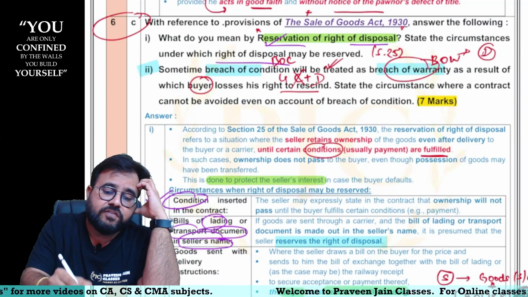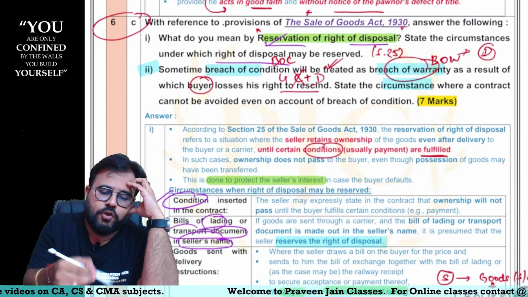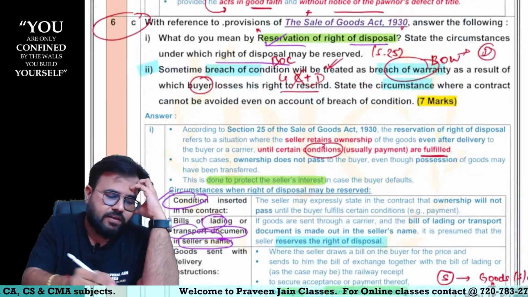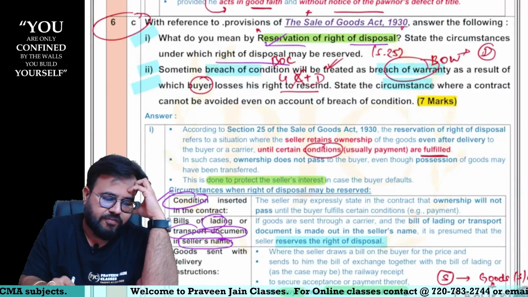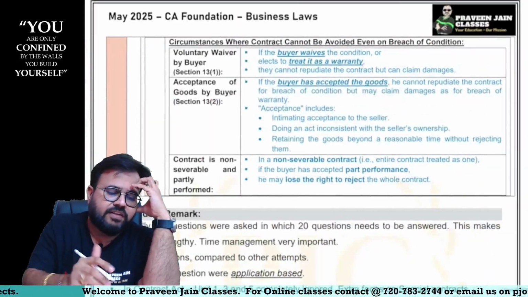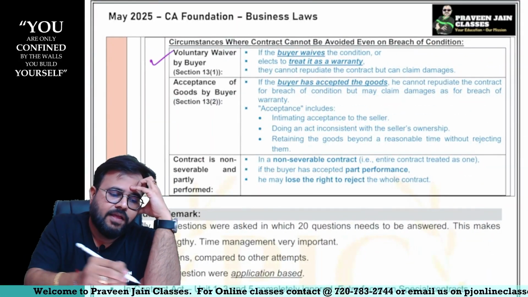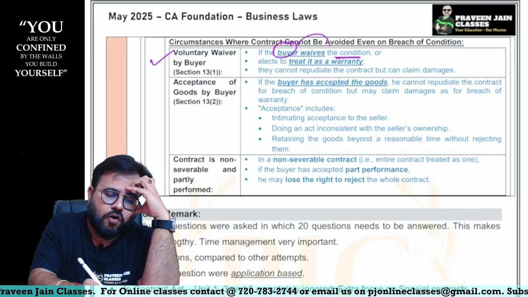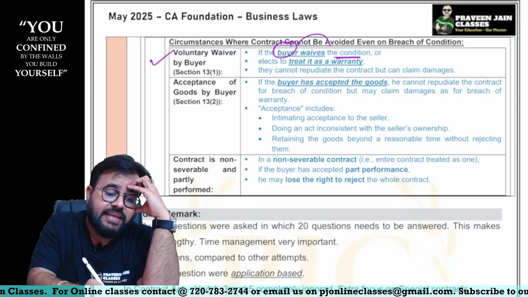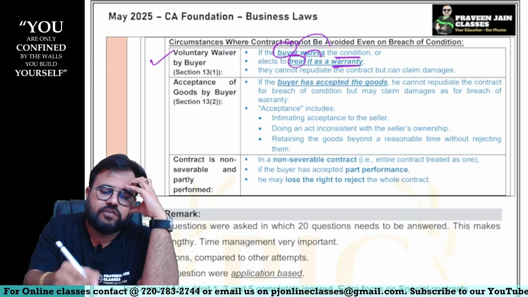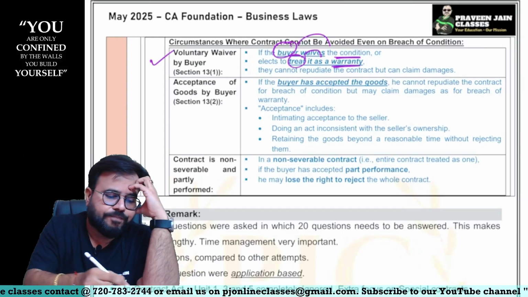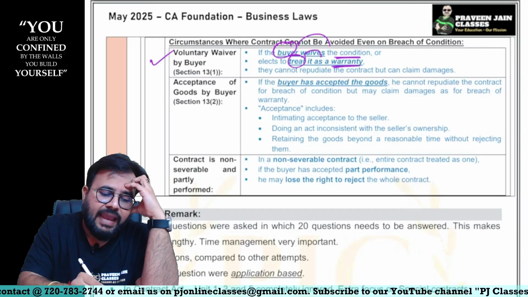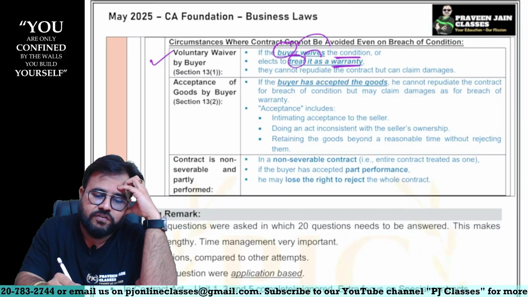Now you have to tell me those circumstances where you can do this, sir. Obviously this is for 3.5 marks, sir. Okay. So what are the three situations, sir? Situation number one. Can I say voluntarily the buyer is waiving the conditions, or voluntarily the buyer is electing breach of condition as what, sir? Breach of warranty, sir. Allowed. And if the buyer has accepted the goods, he cannot.